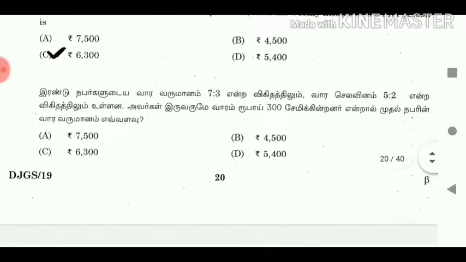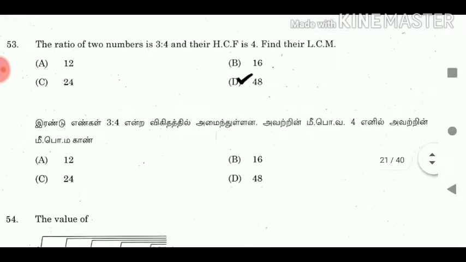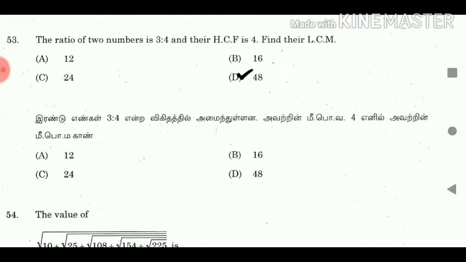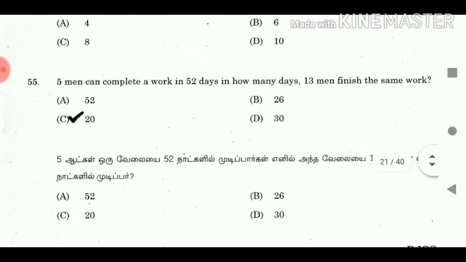answer rupees 6,300. 53. The ratio of two numbers is 3:4 and their HCF is 4. Find their LCM. Answer: 48. 54. The value of: answer 4. 55. 5 men can complete a work in 52 days. In how many days will 13 men finish the same work?